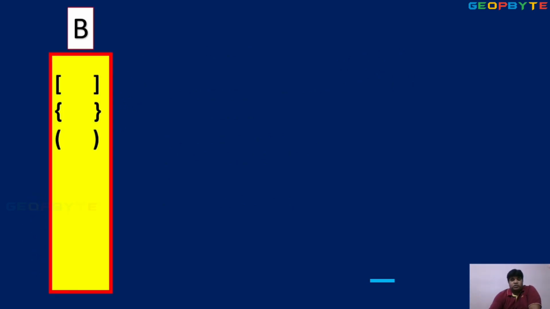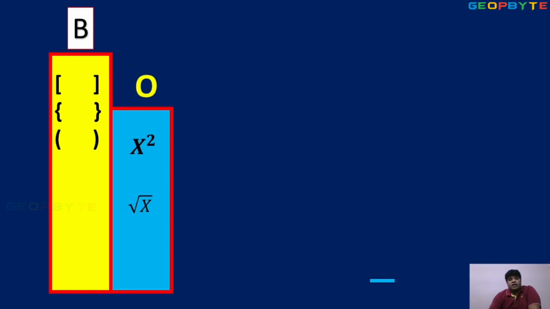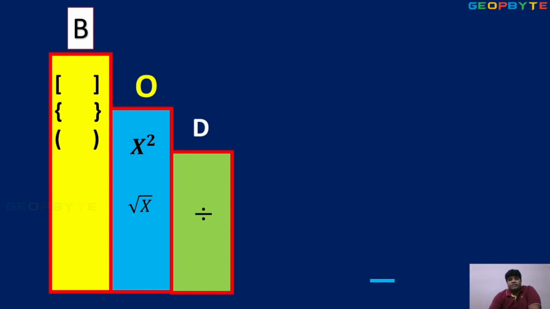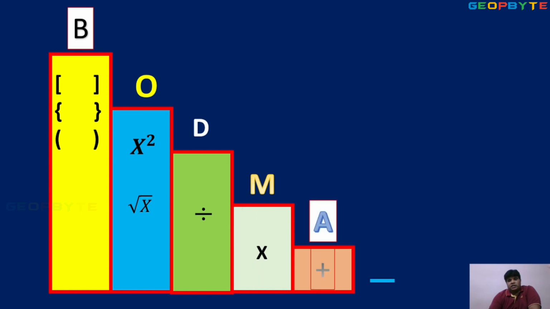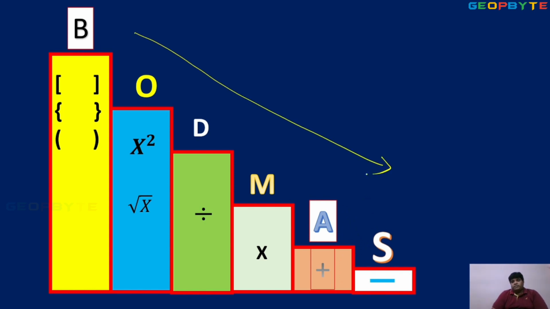First one, bracket. So what kind of bracket? Any kind: closed, curved, open bracket, anything is the same bracket. O order: x square, root x, 2 square, root 5, root 6, this type. D means division. M multiplication, addition and subtraction, and this is the order also. Depends upon the given question, follow the order.